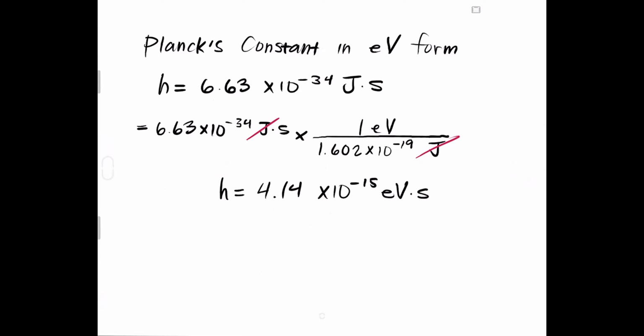I canceled out joules. And I end up with this number, 4.14 times 10 to the negative 15 electron volt seconds. So if you're given a problem that is explicitly dealing with electron volts, you would use this version of the constant.